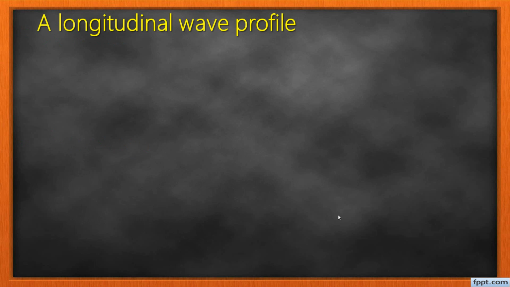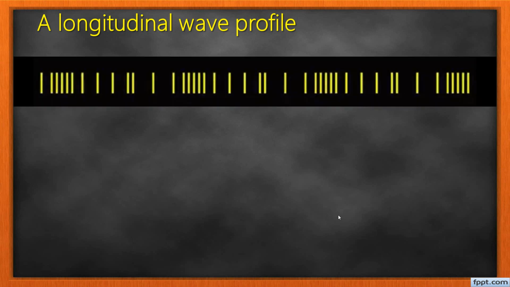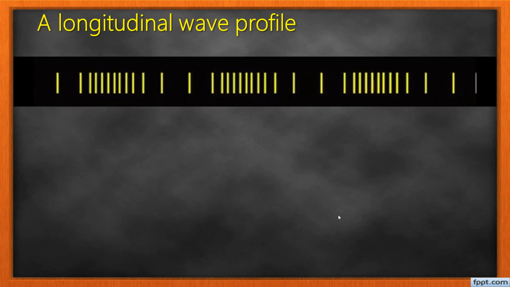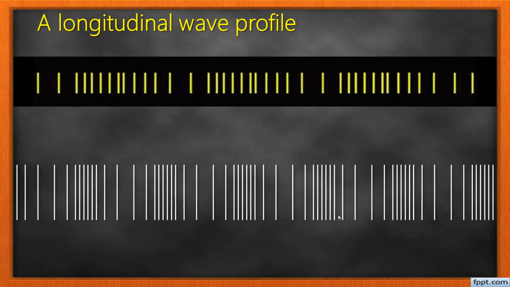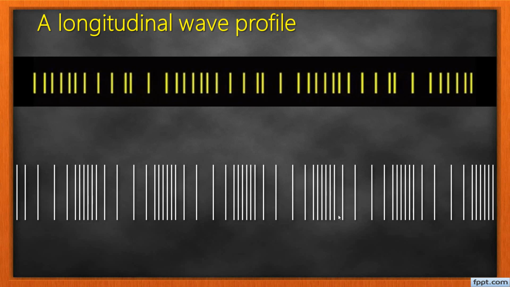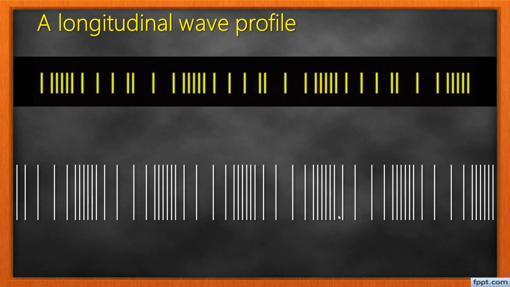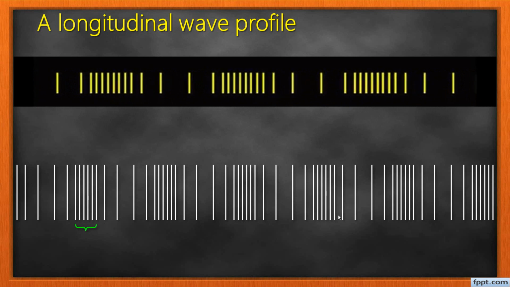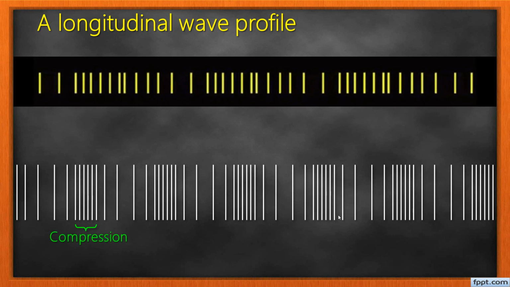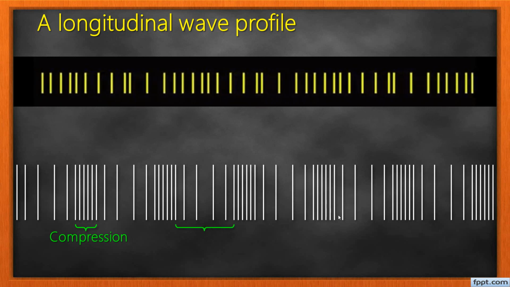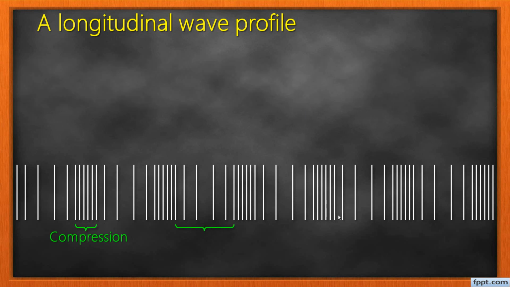Now let's look at a longitudinal wave profile. I want to start with a simple animation. Watch this. So from there, you realize that we have basically two regions of a longitudinal wave. We have the region where the particles are close to each other, and that is called a compression. And we have a region where the particles are spaced, that is called a rarefaction.